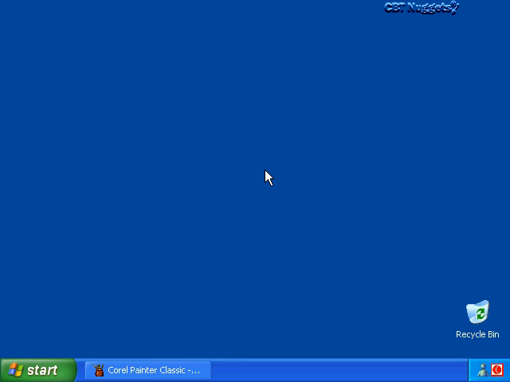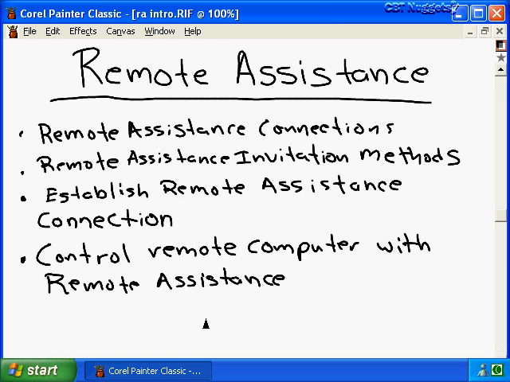Remote assistance. So you've got Windows XP installed in your computer, but then something goes wrong with the computer. There's some problem with the devices or the software. Well, there's a new feature in Windows XP called Remote Assistance, which allows a user to request that another user remotely connect to their computer to assist them in troubleshooting the problems that they might be having.